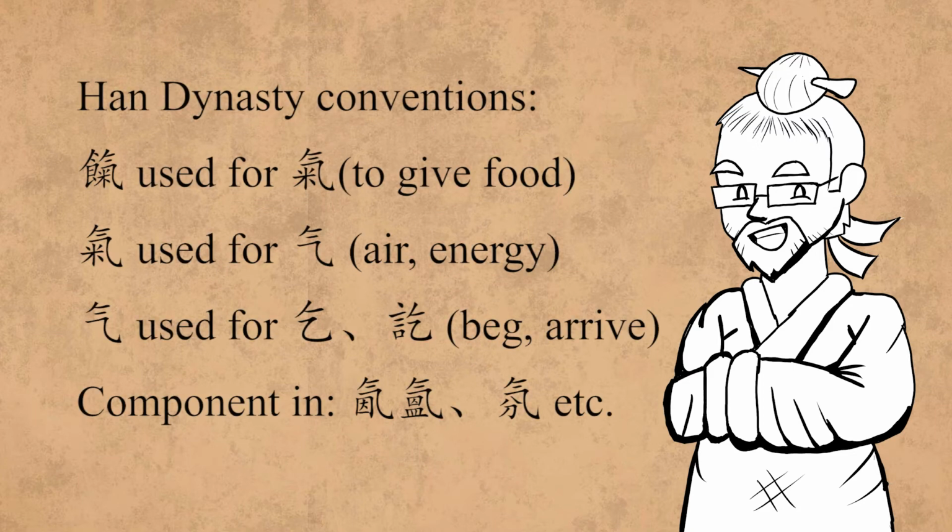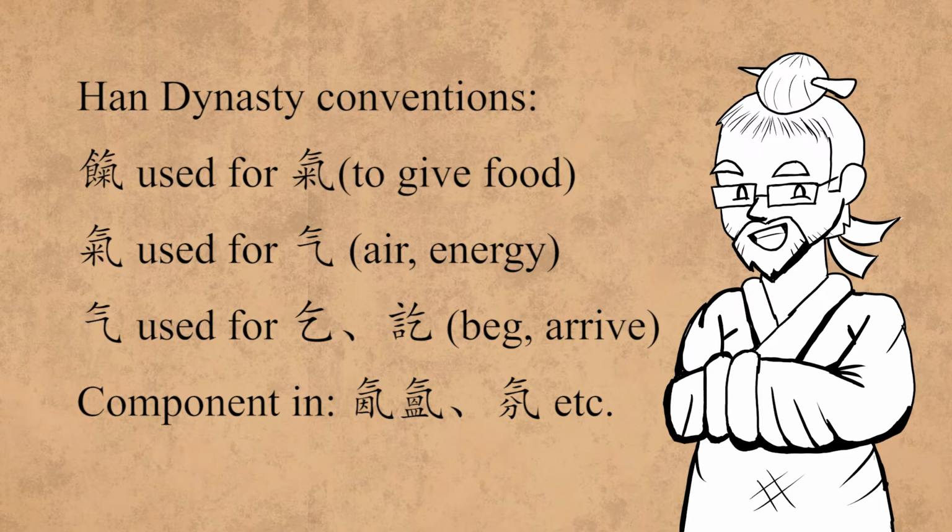The Han Dynasty is the first time we see the character xi borrowed to write qi, with the original word now written with the food radical, just like Shuowen said, while the simple form qi remained in use in the sense of to beg or to ask for, also to arrive.